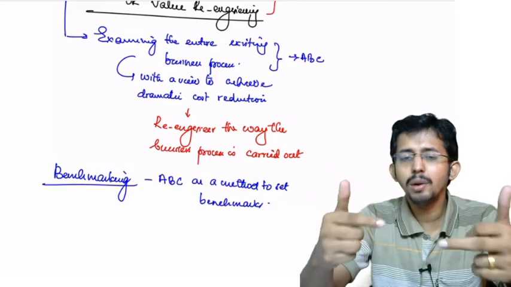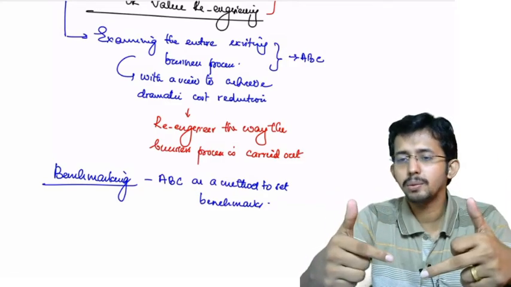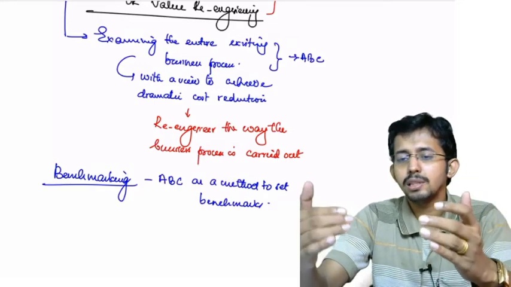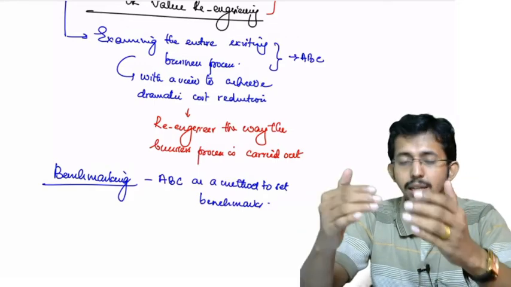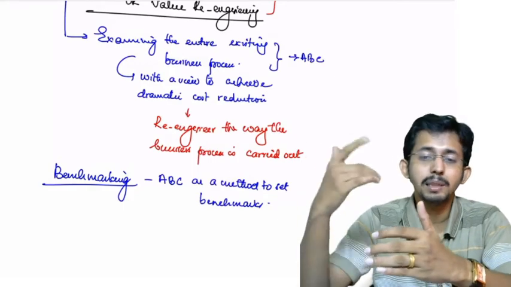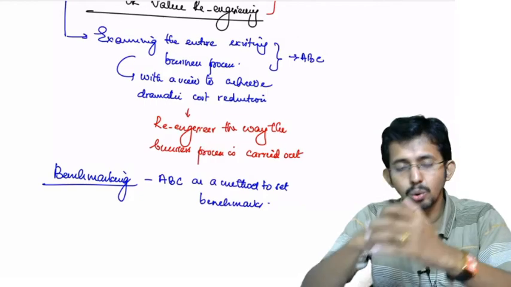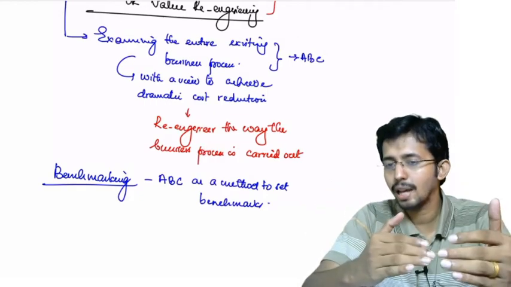Okay, similarly, you go to the next activity. It is admin staff cost. Your total admin staff cost is say 50 lakh rupees, whereas as per the industry standard or as per the benchmark, it ought to have been 25 lakhs. So there is a benchmark for that particular activity.